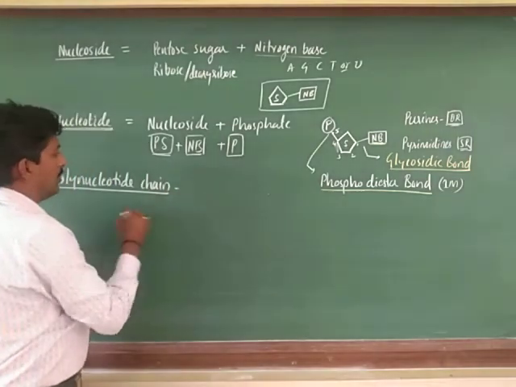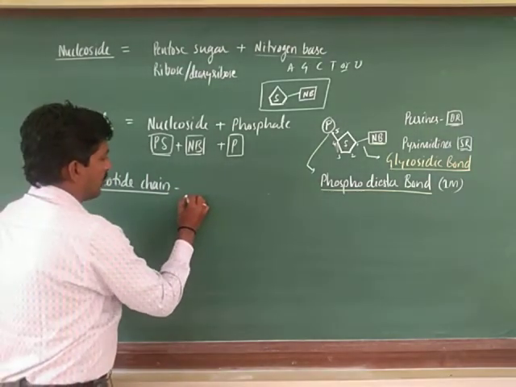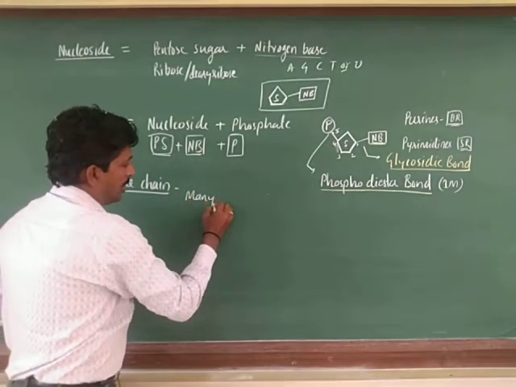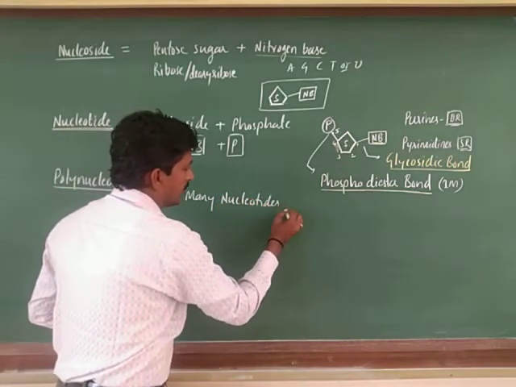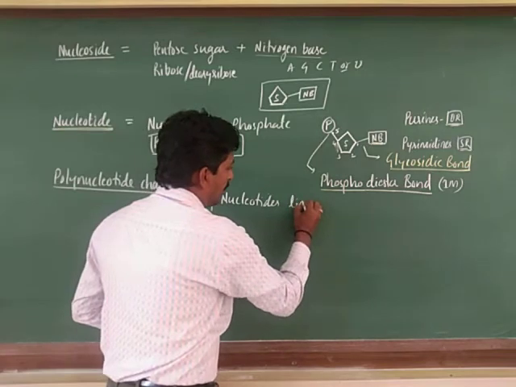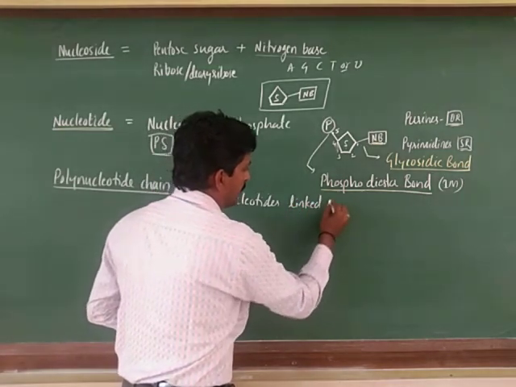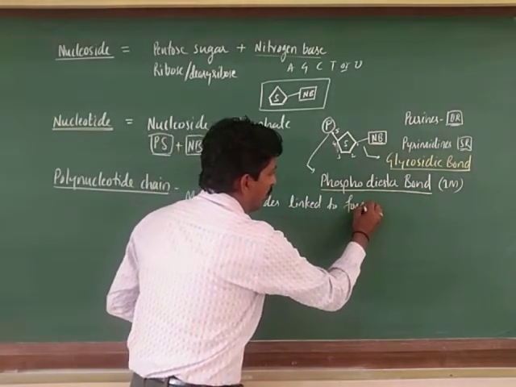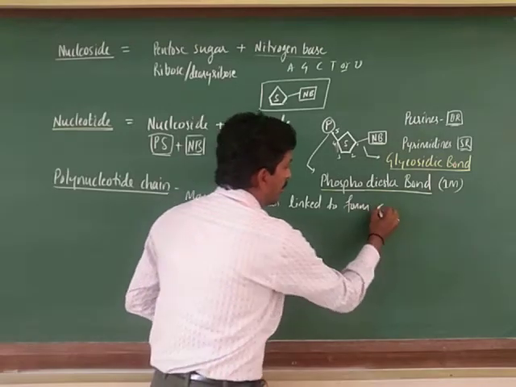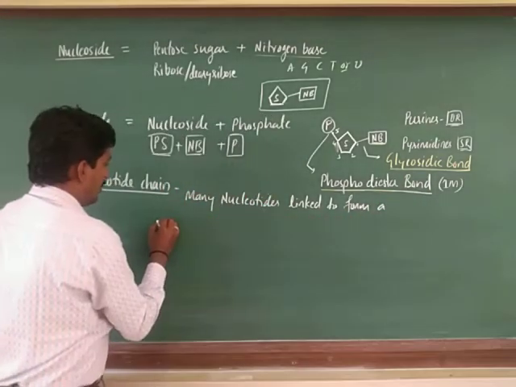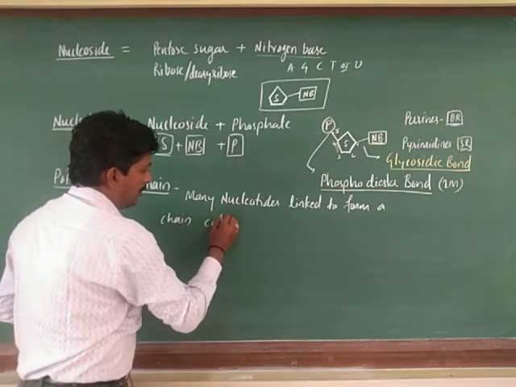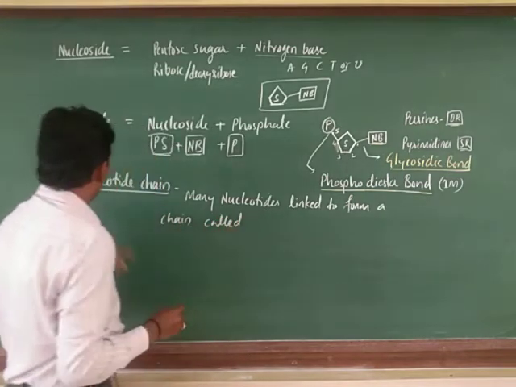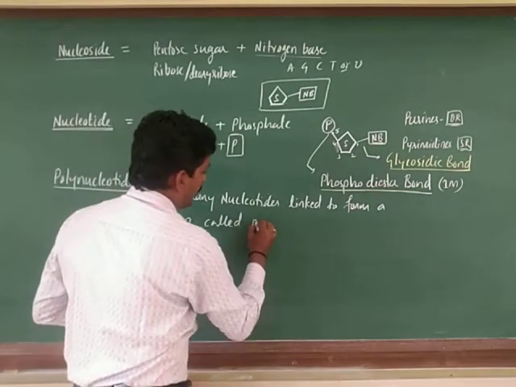Many nucleotides join and are linked to form a chain called the polynucleotide chain.